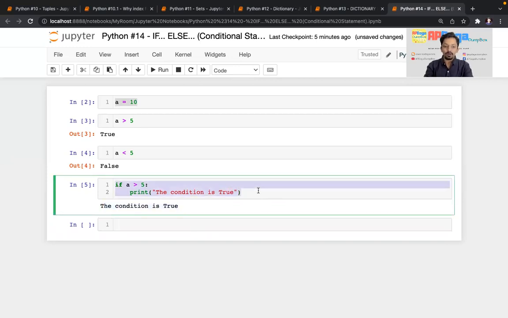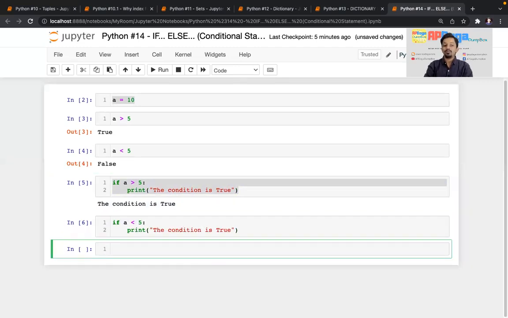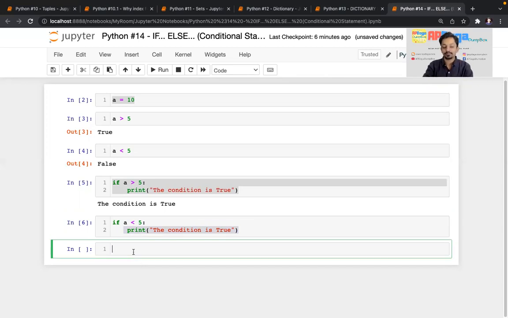Similarly, what if I copy this code as it is and change the condition to a less than 5? Even if I execute this, the print line didn't get executed. Why? Because this condition is false. The value of a is 10, so 10 is not less than 5. Since it is false, it will skip this part and go to the next line. But the next line is nothing; that is the end of the code. That's why it didn't print anything.